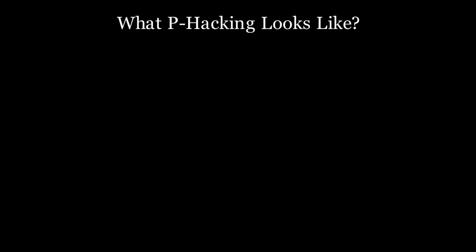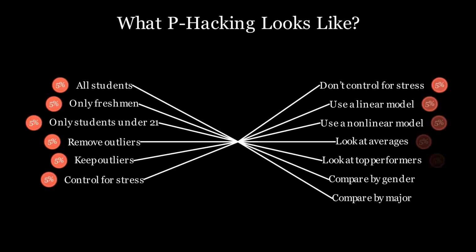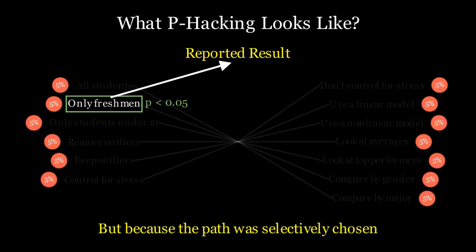Now imagine running 20 variations. Even if sleep has zero effect, probability suggests that one of those tests might produce a p-value below 0.05. Not because the relationship is real, but because randomness occasionally produces patterns. If only that significant result gets reported, the research now tells a distorted story. Not because the data was fake, but because the path taken through the data was selective.